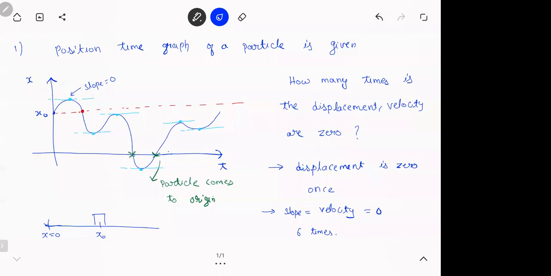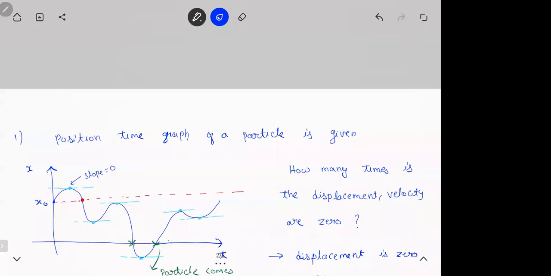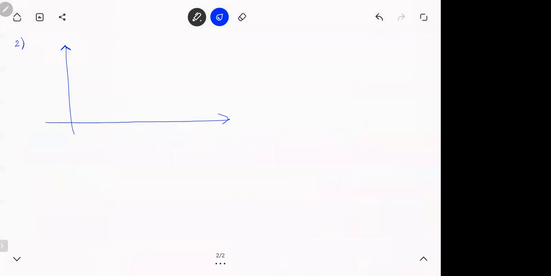Next thing. An x-t graph is given. This is 30 degree. This is 60 degree. This is 2.